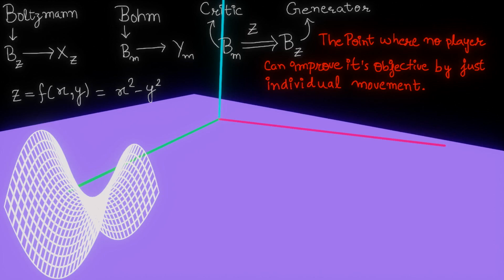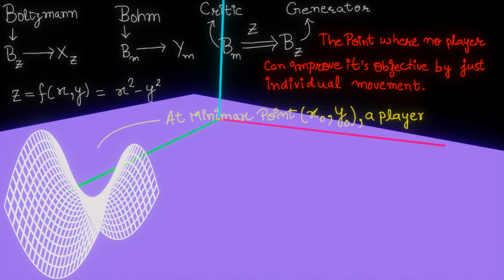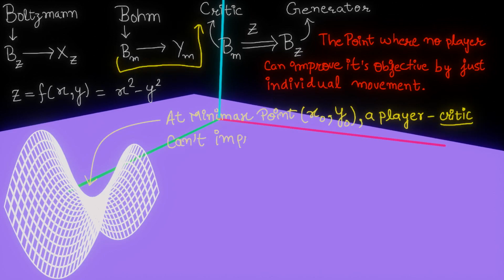Let's try to understand this definition step by step. First, our definition of Minimax point says that at Minimax point x0, y0, which is here, a player, which in our case is critic or Bohm, cannot improve its objective. Now, objective here means the objective of the player or the critic. The objective of the critic is to minimize the function, because Bohm or the critic wants to reduce his loss function or the loss of money which is being paid to the generator or Boltzmann.